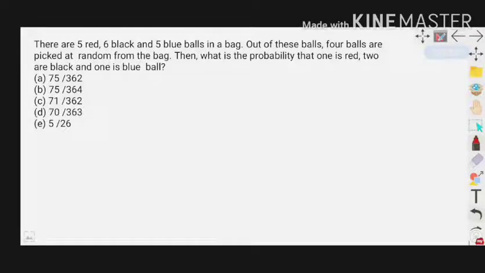From these 16 balls, 4 balls are picked at random. So what is the possibility to get 4 balls out of 16 balls? It is 16C4. And coming to the numerator, in those 4 balls, what is the condition here? 1 is red, 2 are black and 1 is blue ball.